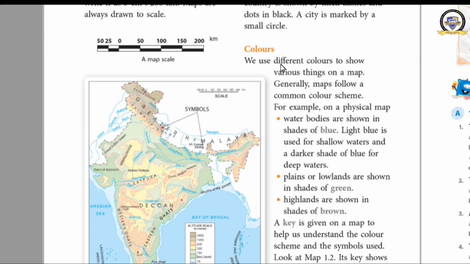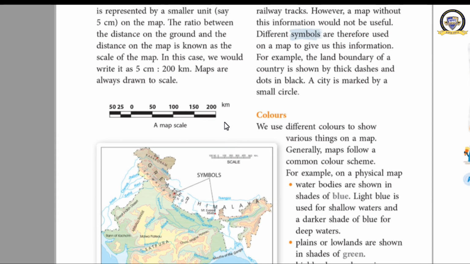Clear now? Okay, so that proportion, the ratio between the distance on the ground and the distance on the map, is known as the scale of a map. 5 centimeters is equal to 200 kilometers. This is the scale used here. For 200 kilometers, what is the actual length used here? Only 5 centimeters. So for 400 kilometers, they used 10 centimeters. Clear now? In this way, there is a ratio between the actual distance and the distance shown on the map. That ratio is known as the scale of the map.